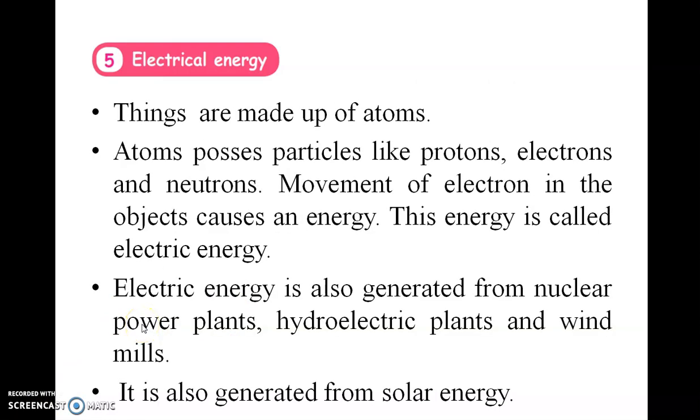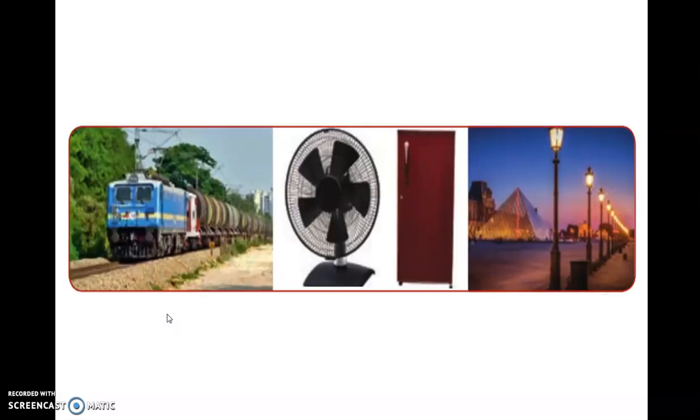Electrical energy. Things are made up of atoms. Atoms possess particles like protons, electrons and neutrons. Movement of electron in the object causes an energy. This energy is called electric energy. Electric energy is also generated from nuclear power plants, hydroelectric plants and windmills. It is also generated from solar energy. This is the image of the electrical energy.